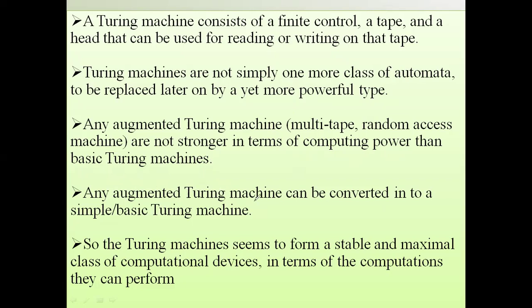Any augmented Turing machine can be converted into a simple basic Turing machine. So the Turing machine seems to form a stable and maximal class of computational device in terms of computation.